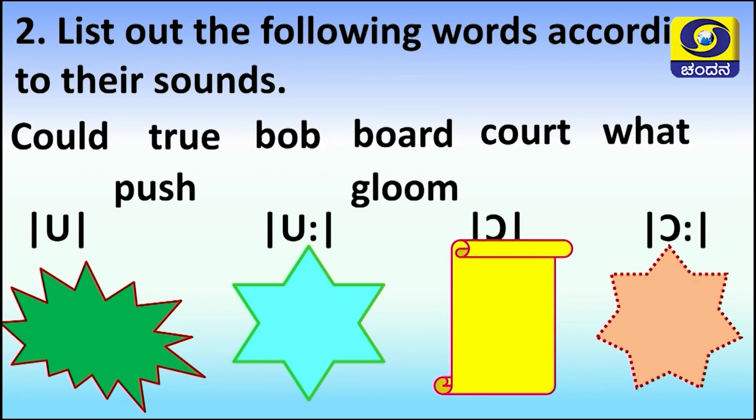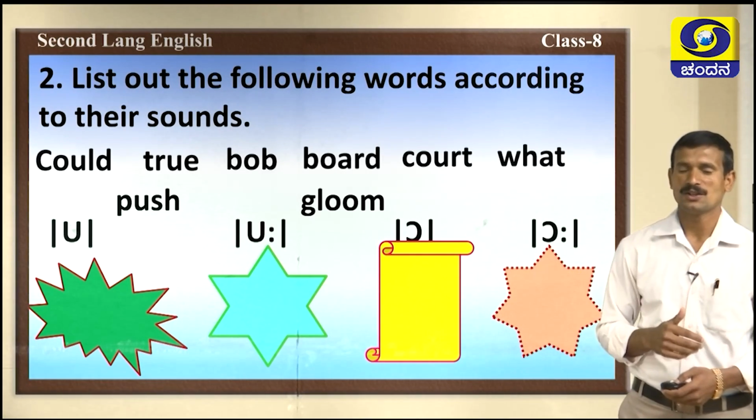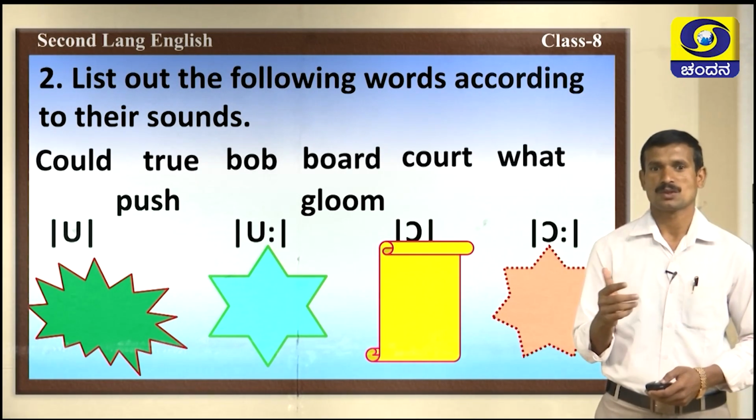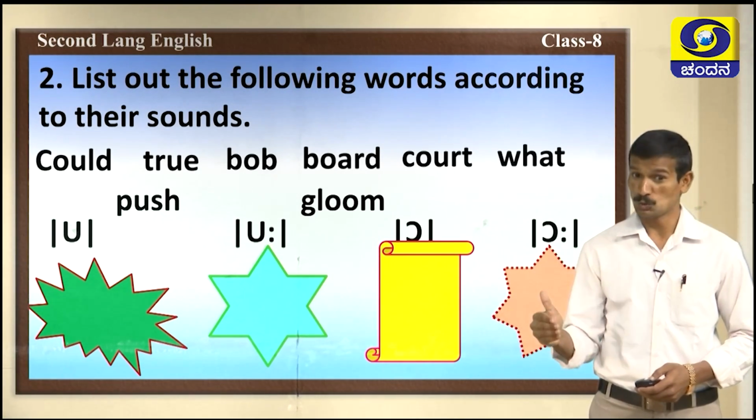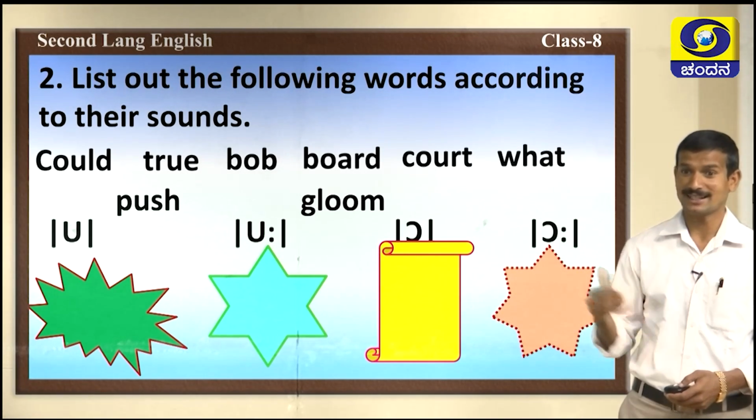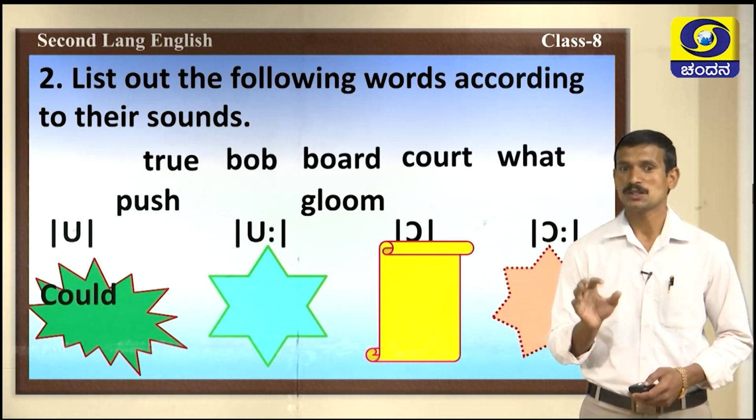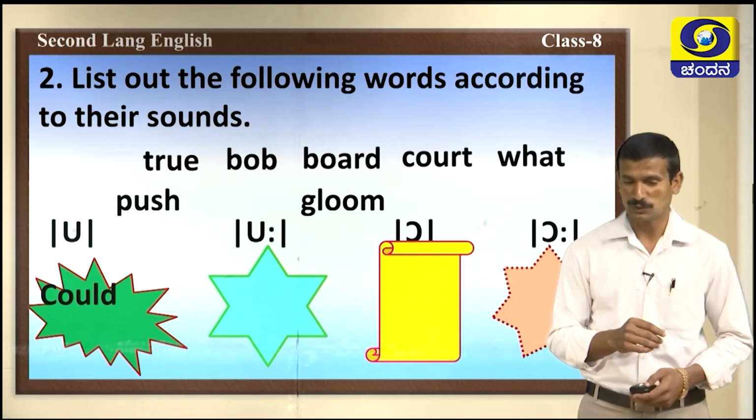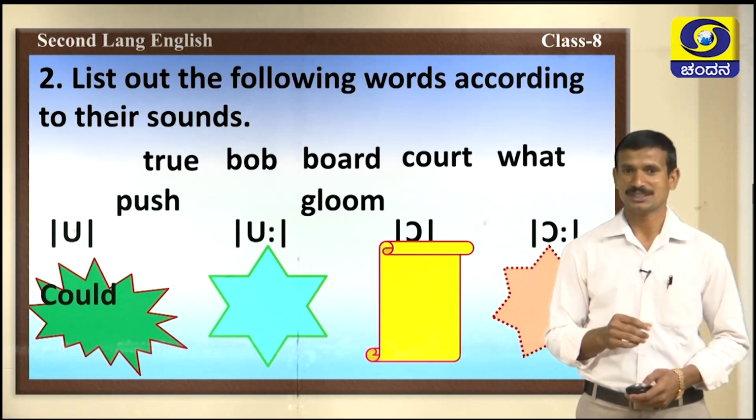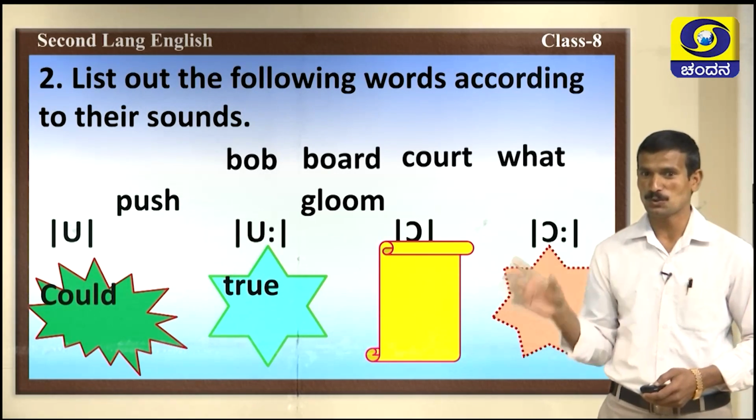Now, I had given the words. Have you done this? Okay, these are the phonetic sounds. Have you done this? Let us know the answer. Yes, first one, oo sound is there, could. The word true, yes, oo, true.